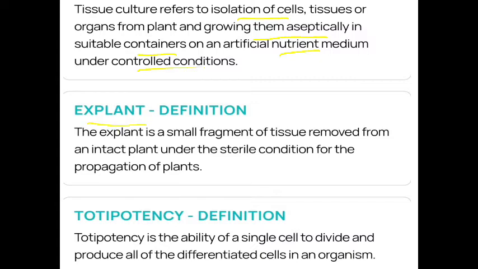Okay, we have been talking about this explant. The explant is a small fragment of tissue which is removed from an intact plant under sterile conditions for the propagation of plants. That means explant is nothing but the fragments of tissues or cells from the plant, so that this can be developed into a whole plant. And totipotency is the ability of a single cell to divide and to produce all of the differentiated cells in an organism.